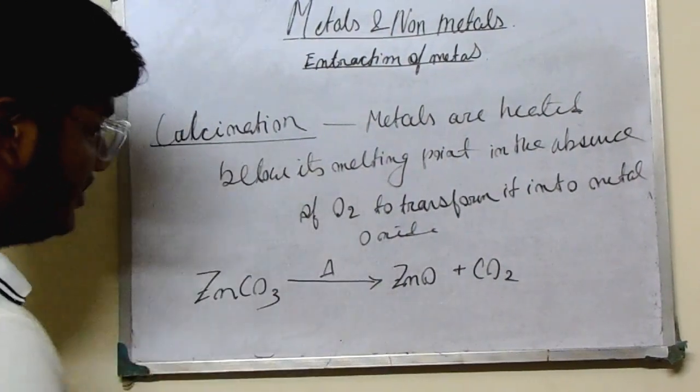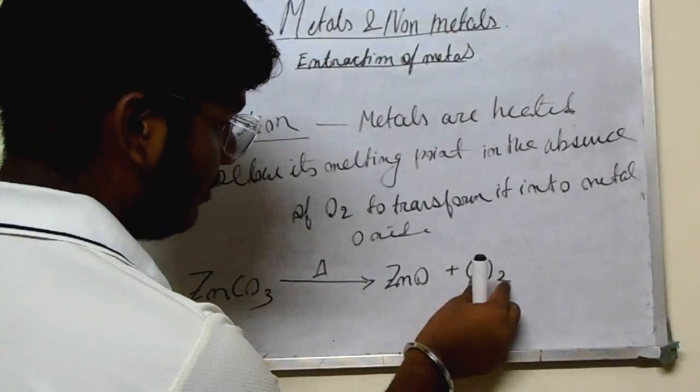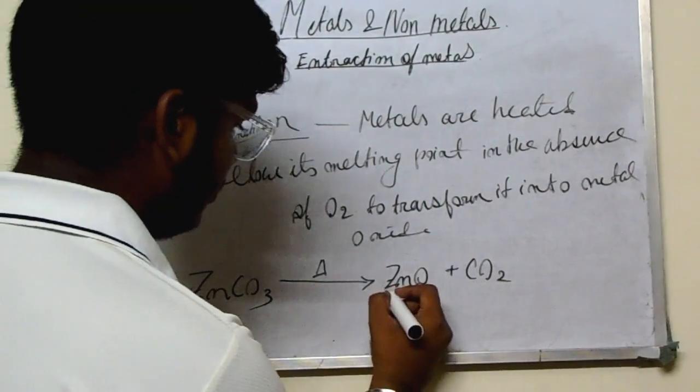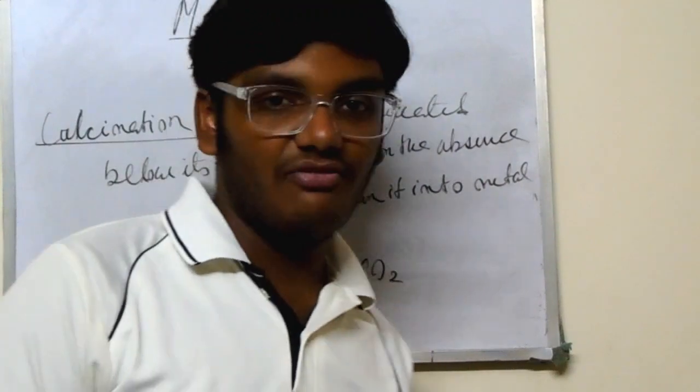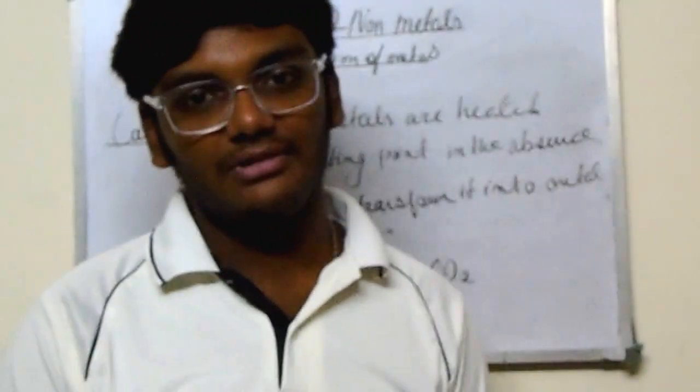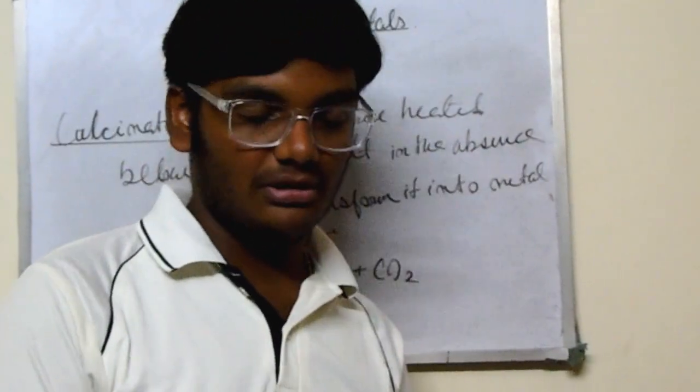Three oxygens are present: 2 in the carbon dioxide, 1 in the zinc oxide. Sometimes zinc is present in the sulfide ore, and sometimes it is present in the carbonate ore.